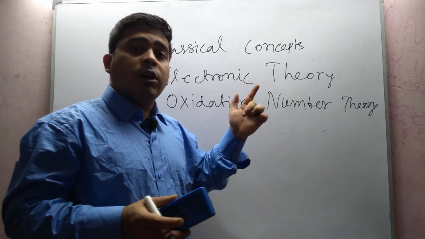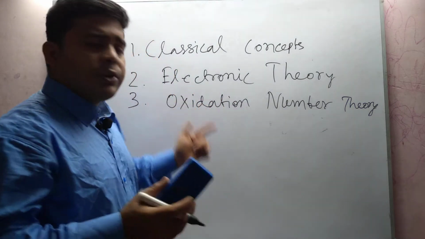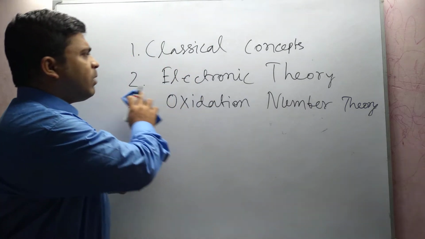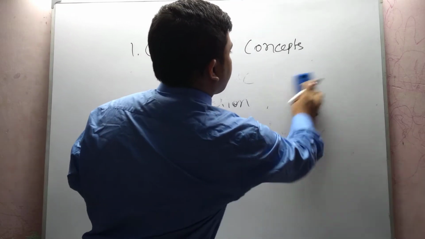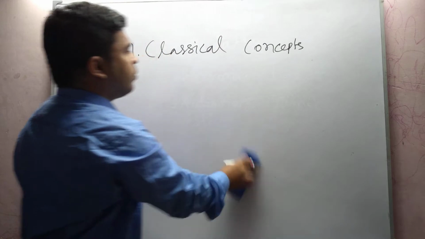This is our main topic, oxidation and reduction, and I am discussing it using these three theories. Now one by one we discuss these theories and the definitions of oxidation, reduction, oxidizing agent and reducing agent.